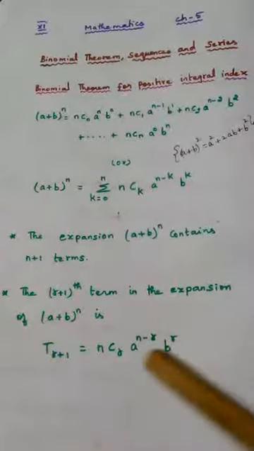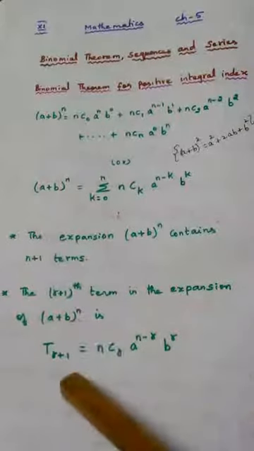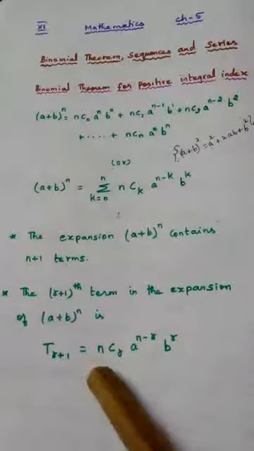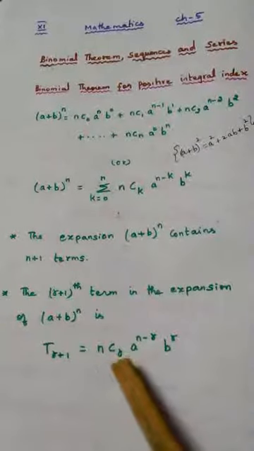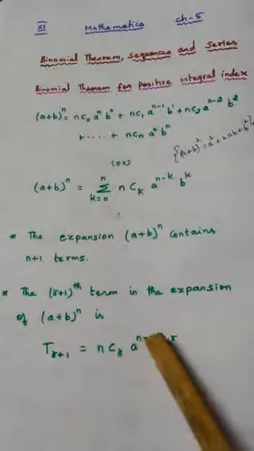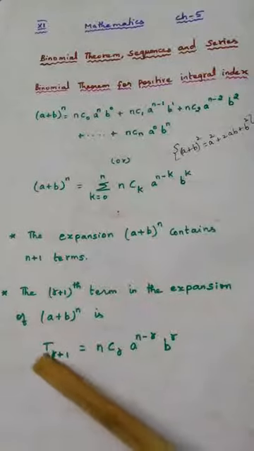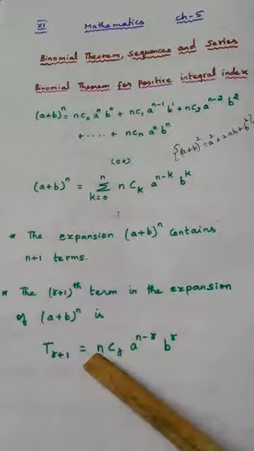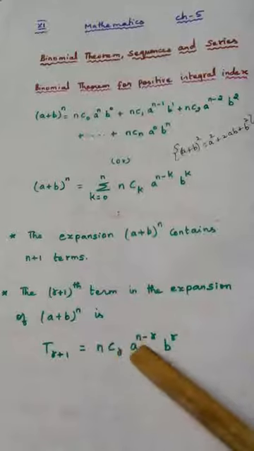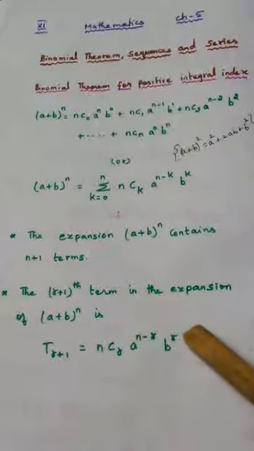To find a particular term. So T(r plus 1) is given by the formula nCr a power n minus r b power r. So that is the general term formula. Again I repeat, T(r plus 1) will be equal to nCr a power n minus r b power r.